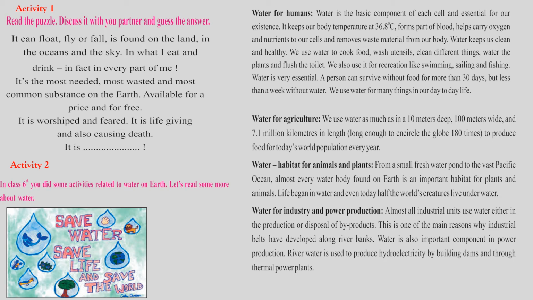if you see, most of the industrial areas are built near water. Why? Because they have to remove their waste into the water, but they have to purify that water, because the waste water will definitely come with a lot of chemicals. If that same water goes into the river, or if they put it directly into the sea, it will harm the plants and the animals in the sea. This is one of the main reasons why industrial belts have developed along the river bank.